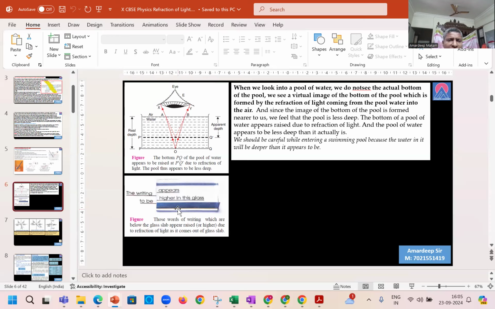So this is the effect of a glass slab. A glass slab is transparent, but it has its own thickness. If you place it on a written material, the written material which is not covered by the glass slab is of the same size, but the portion covered by the glass slab you will find raised and a little larger in size. Again, this is because of refraction. So this is refraction in day-to-day phenomena, this one and this one.